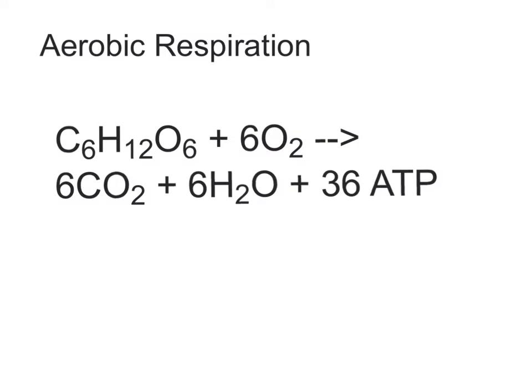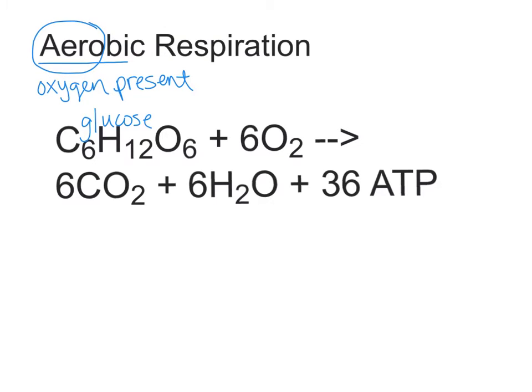When oxygen is present, we call that aerobic respiration. Think aero, kind of sounds like air. So when oxygen is present, we are going to be able to go through aerobic respiration, and this is the one that you normally think of when you think of cellular respiration. We take our glucose molecule and use oxygen to help break it down. We get carbon dioxide and water as waste products,